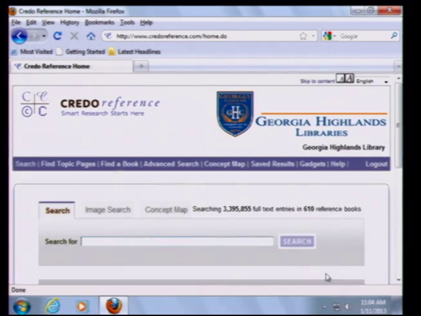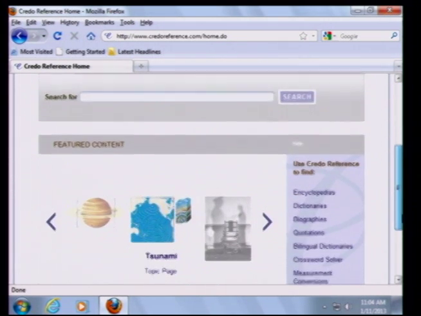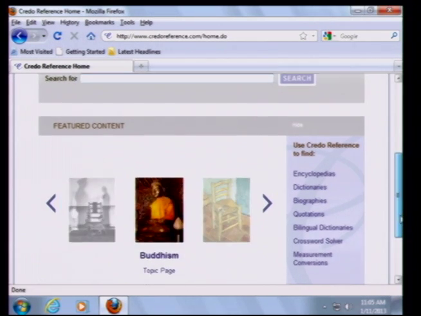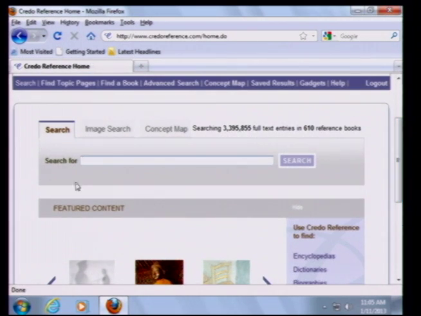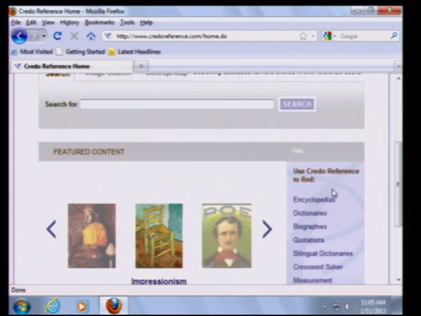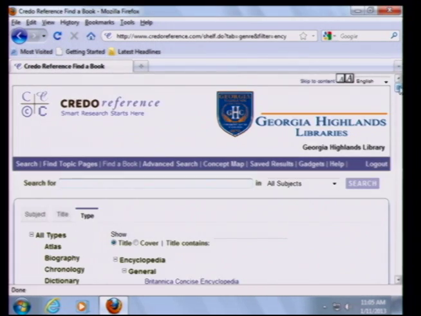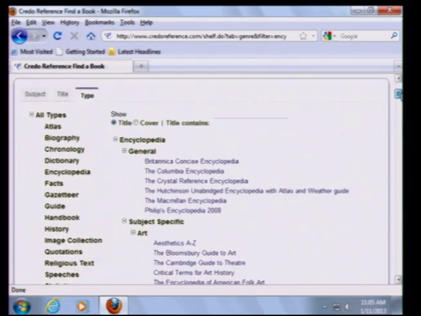And what we have in Credo Reference is we have the option of looking at encyclopedias, dictionaries, biographies, famous quotations. You can either do a topic search here, or you can come over here and look at encyclopedias. We'll take a look at that one. And then we'll scroll through the master list of encyclopedias.